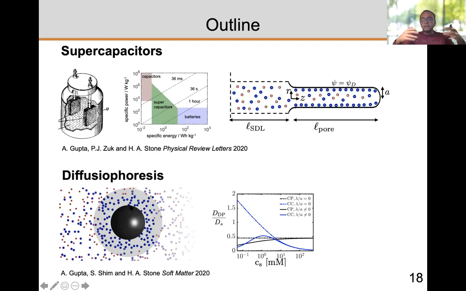So just to summarize, I discussed two talks, on supercapacitors and diffusiophoresis. If you're interested in these themes, I invite you to check out our papers. Here's the paper for supercapacitors, which was published in Physical Review Letters this year. And this was a paper on diffusiophoresis, which was published in Soft Matter this year.